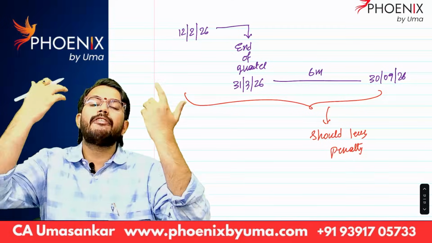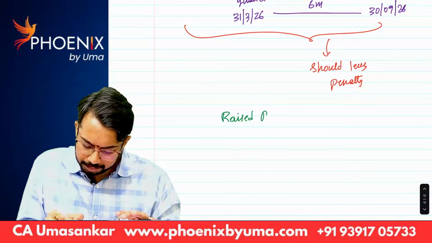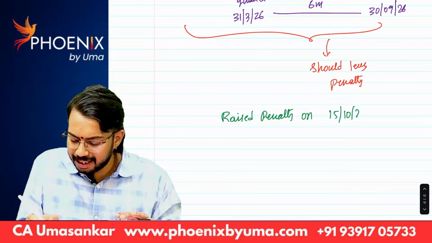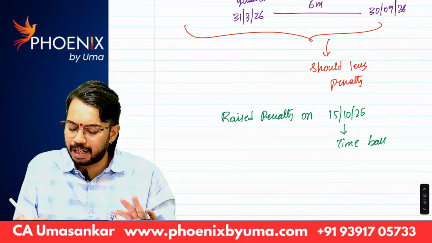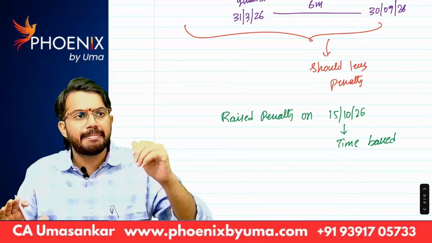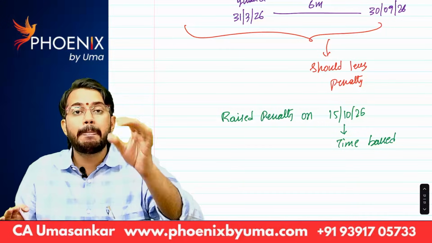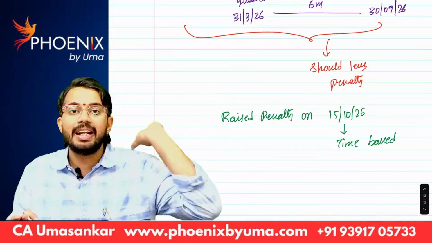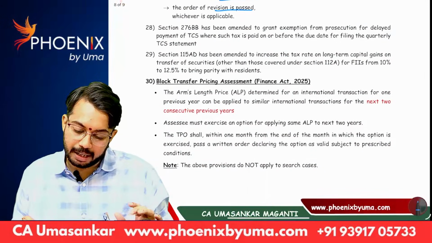For example, department forgot. Department raised penalty on 15th October 26. That penalty order is time barred, that is after completion of time limit. So income tax department can levy penalty, but there is a time limit. Income tax department should levy penalty within 6 months from end of the quarter in which appellate order is received. Are you able to understand? So that is another amendment.